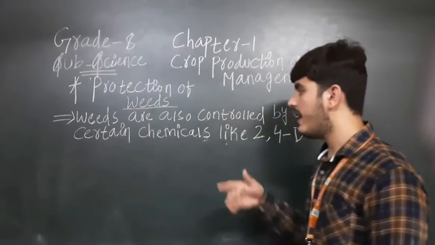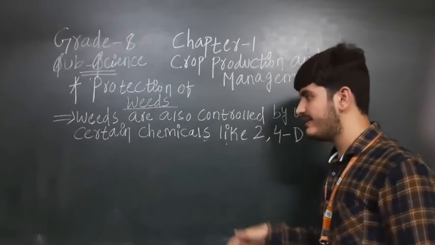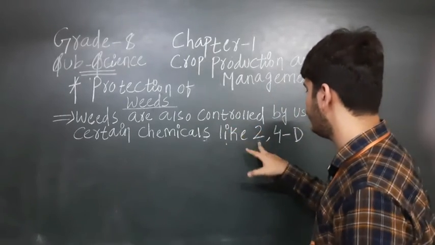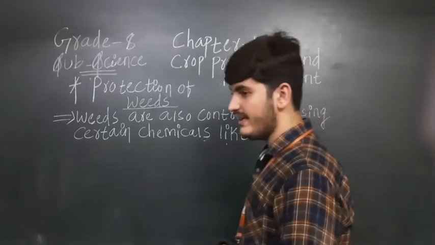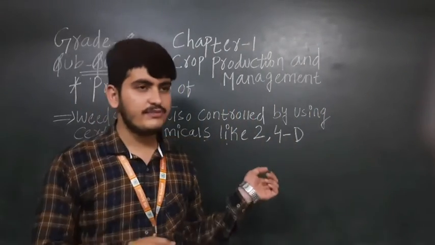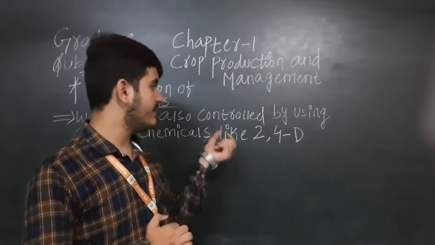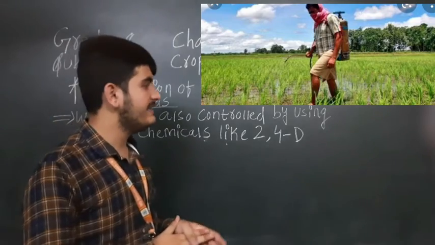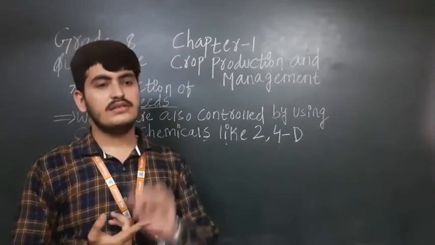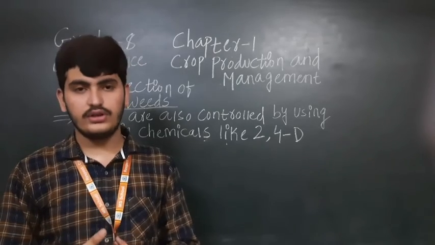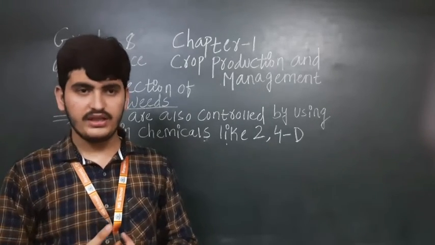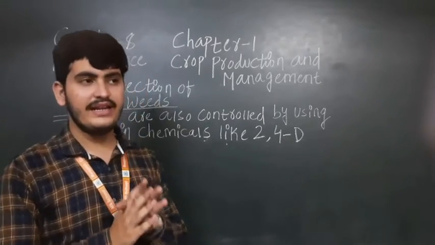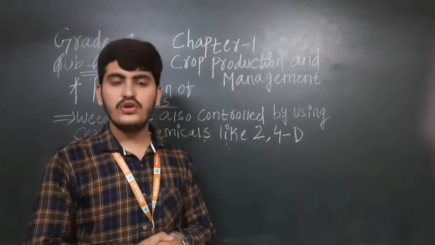So now how do we protect? Now science has very much increased day by day. So weeds are also controlled by using certain chemicals like 2,4-D. Nowadays certain chemicals are present that farmers sprinkle over the whole field. You can see in the picture how the farmer is adding the chemicals to the crops, but these chemicals are not harmful for the crop. But if the number of weeds increases, they are poisonous for animals and also for humans.